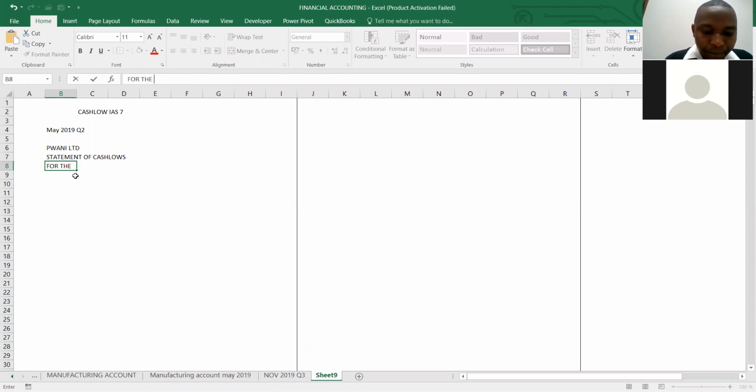The statement of cash flow for the year ended 1st December 2018. So we said we need to write the format first. We start with the profit before tax.